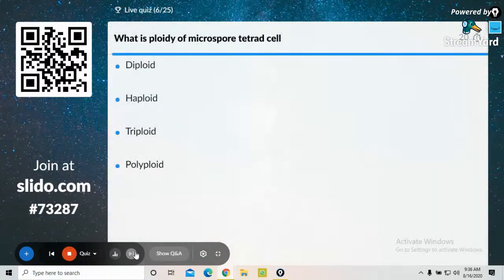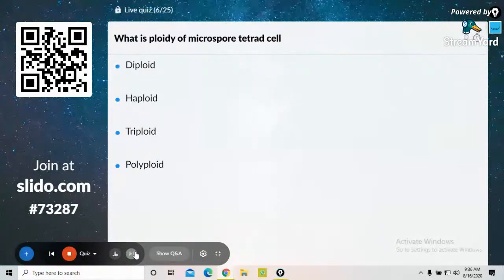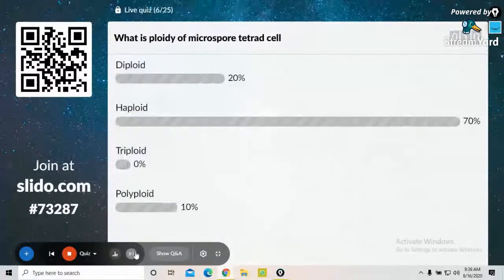What is the ploidy of microspore tetrad cell? Diploid, haploid, triploid, polyploid. 2n, n, 3n, polyploid. Yes, the answer is haploid. Next question on the screen.